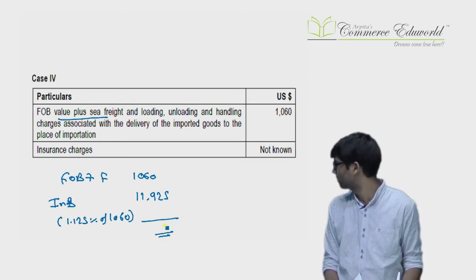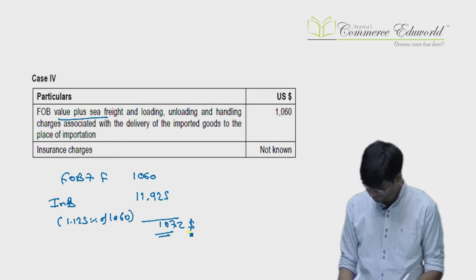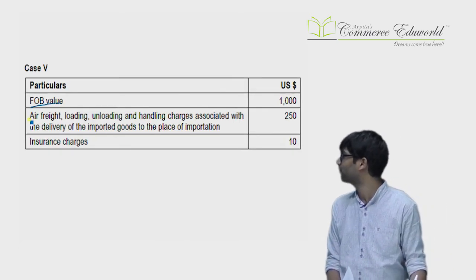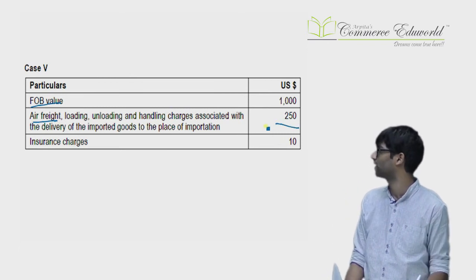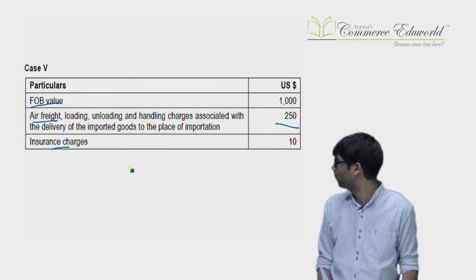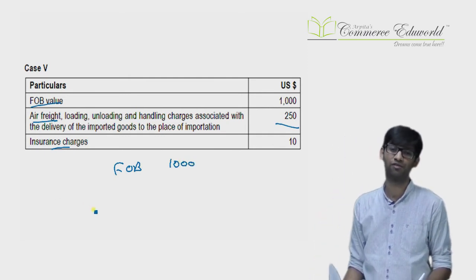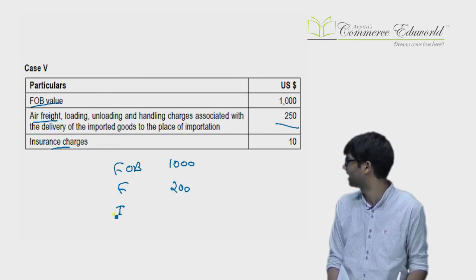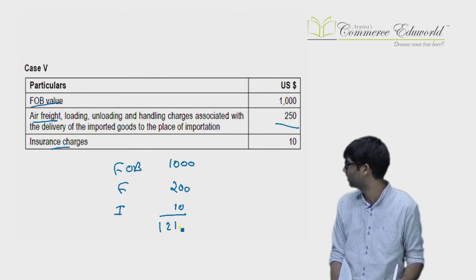Total rounded off amount is $1072. Next, fifth case: FOB, air freight, even if known, we need to be careful, insurance known. FOB, we write it. Air freight, even if known, is 20% of FOB or actual, whichever is lower. So freight will be 20% of FOB, which is 200, or actual 250, whichever is lower. So 200. Insurance will be 10, total $1,210.